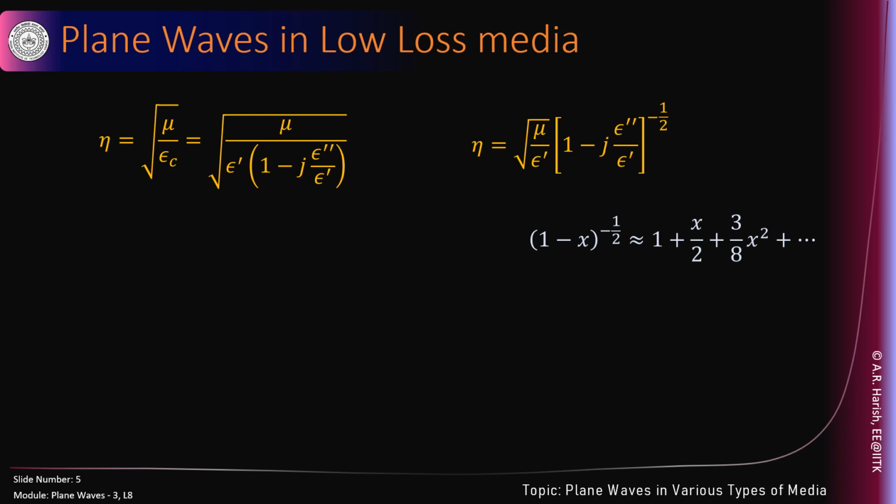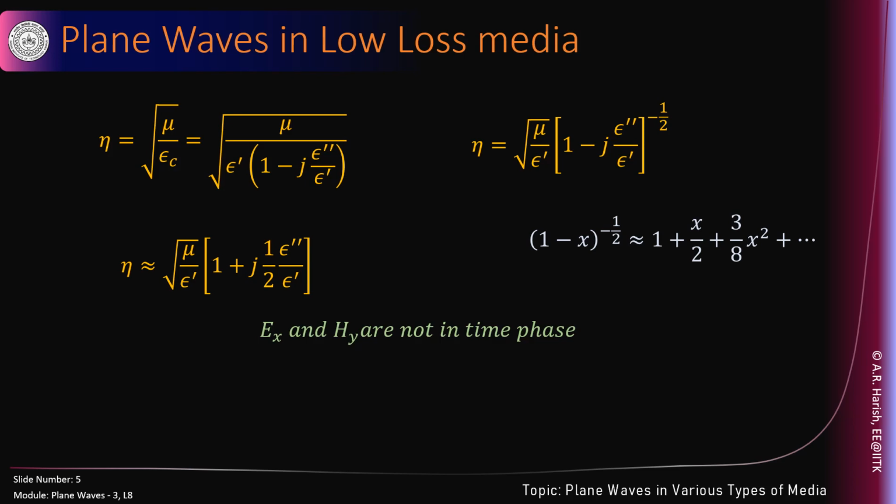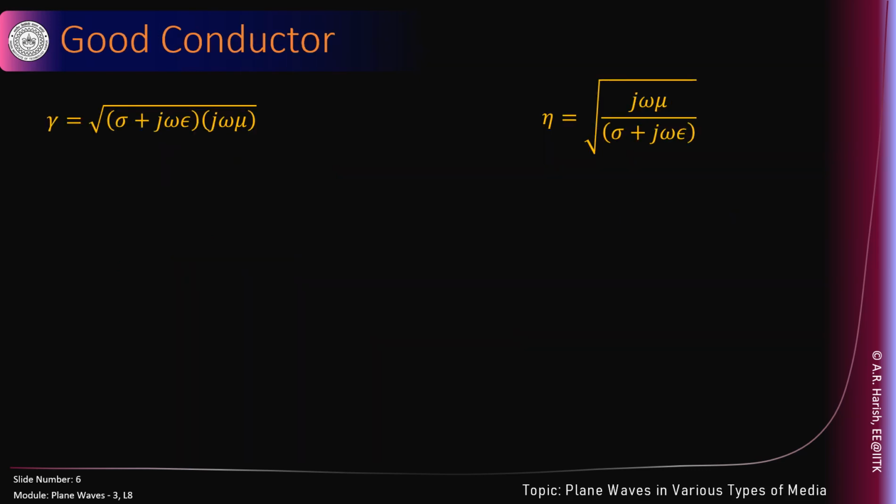Correct. Let's get back. Then it is not very difficult to show that eta is square root of mu by epsilon times 1 plus j half epsilon double prime by epsilon prime. Therefore, Ex and Hy are not in time phase. There is a phase difference. Okay, good. Now, how about a good conductor? Now you ask the question, how do we define a good conductor? Perfect conductor, we know sigma goes to infinity, but what is a good conductor? Yes, a good conductor is the one where sigma is very large compared to omega epsilon.